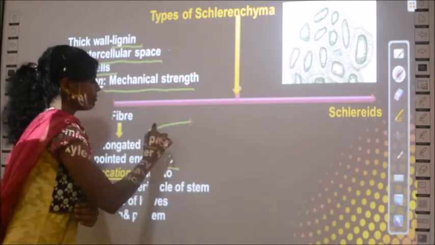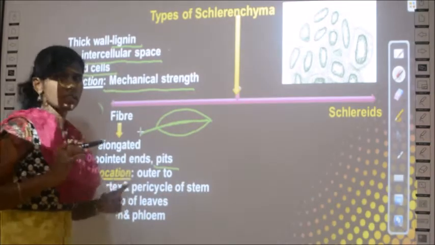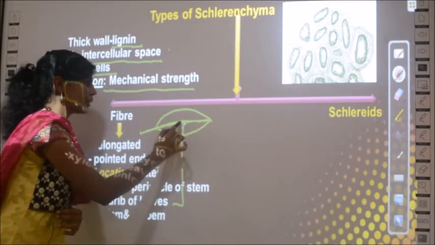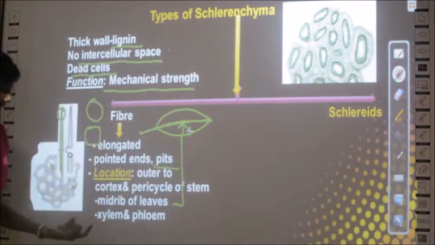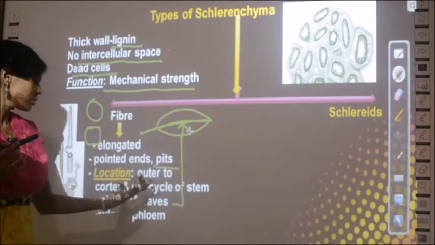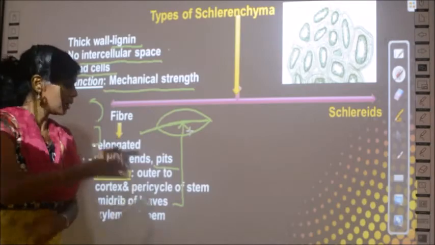If you have a leaf, this is called the midrib. The thick vein in the center is called midrib. So you can find this type of tissue in the midrib of the leaf, and also in xylem and phloem, and also to the outer surface of cortex and pericycle of the stem.